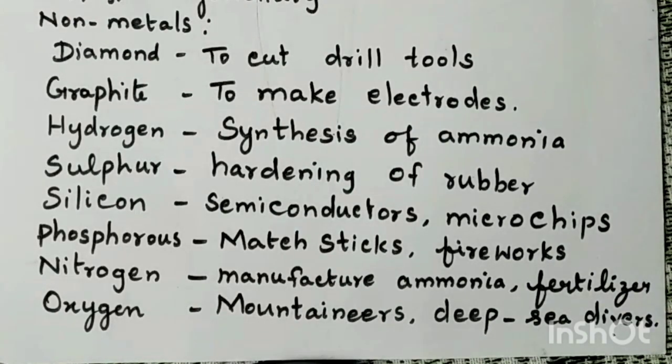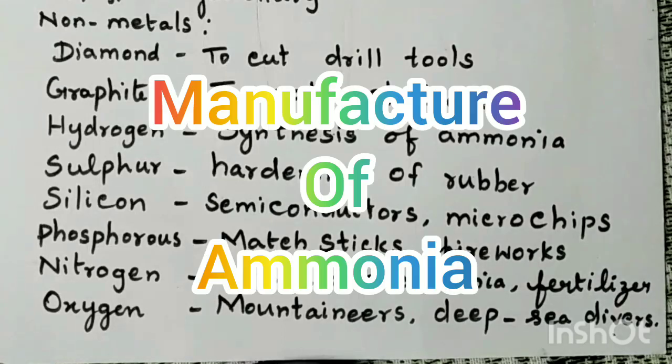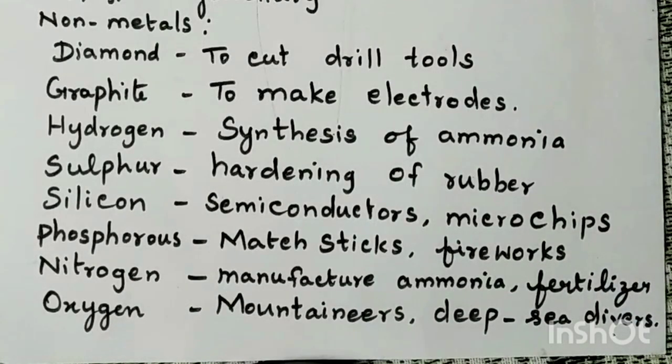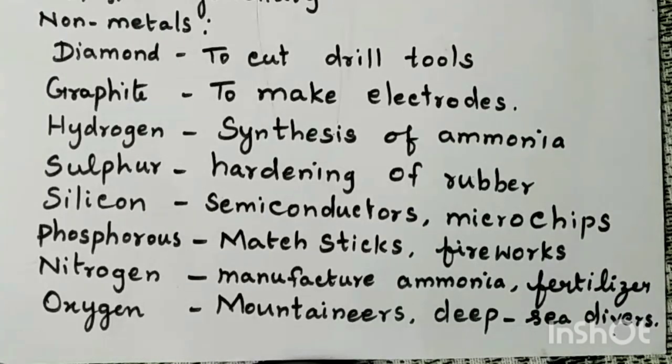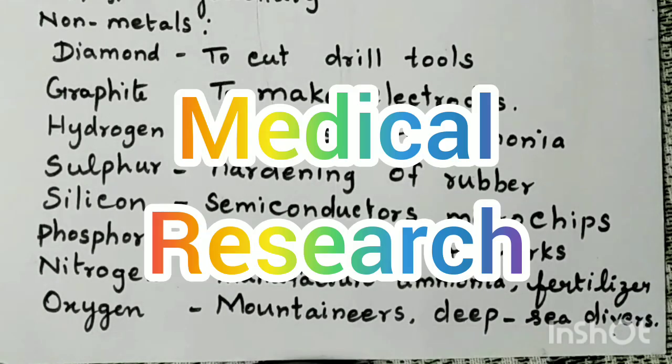Then the next non-metal is nitrogen. Nitrogen is used in making ammonia and nitrates. These nitrates are used as fertilizers. Then nitrogen is also used in packaging food items such as chips. Then liquid nitrogen is used for refrigerating cells for medical research.